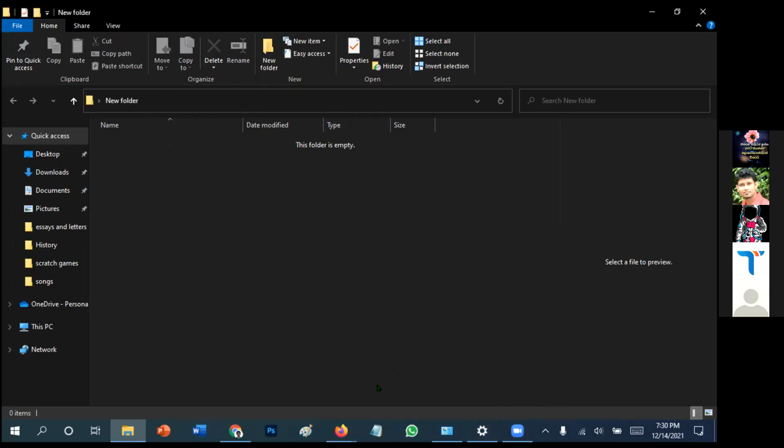Create 2 new folders inside that. You can right click over there. Yes, right click. And again, yes, right click here.